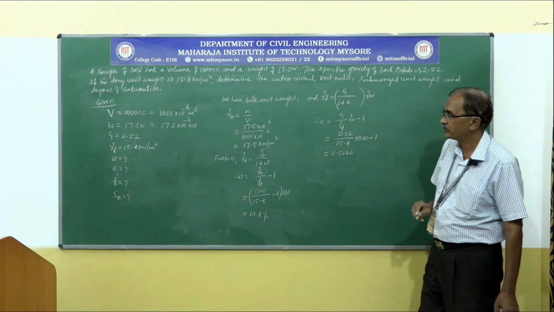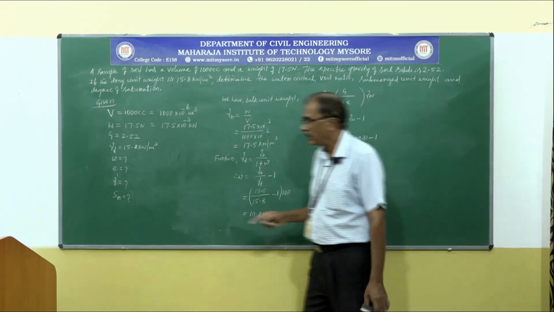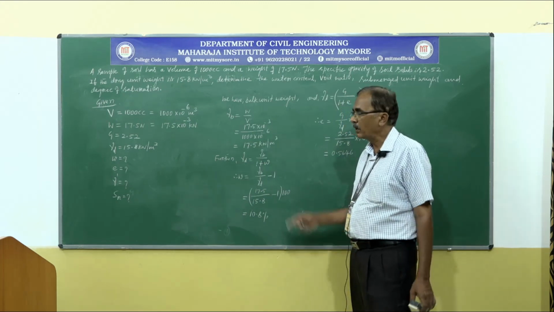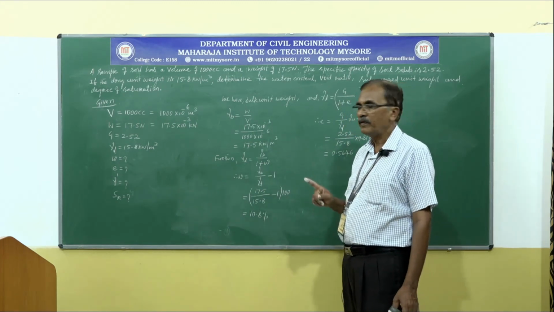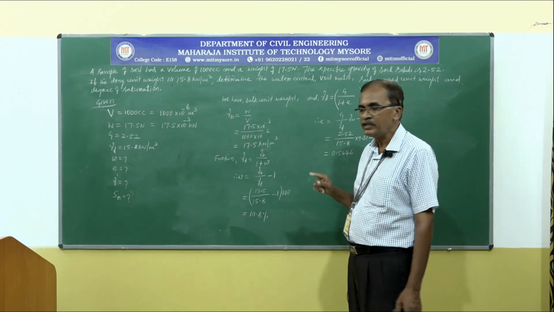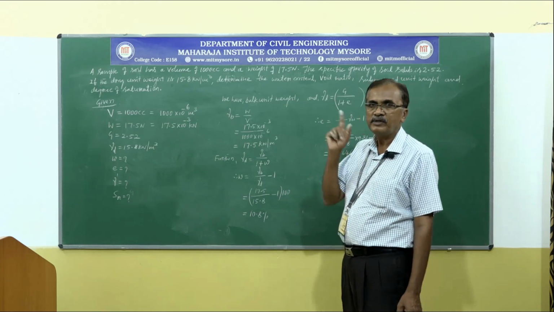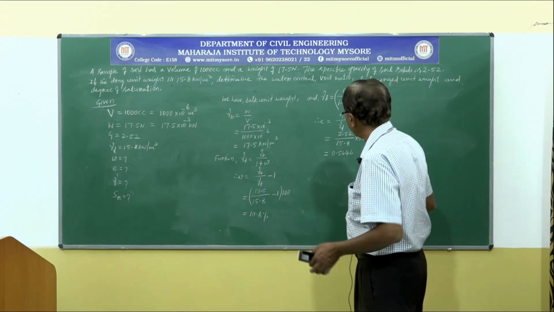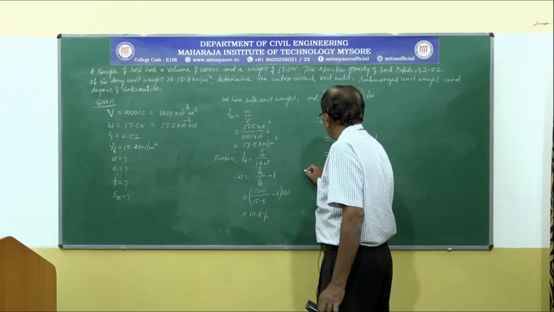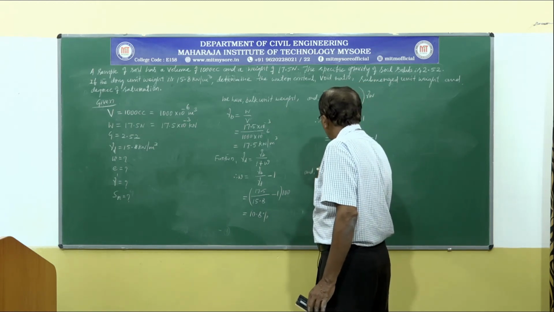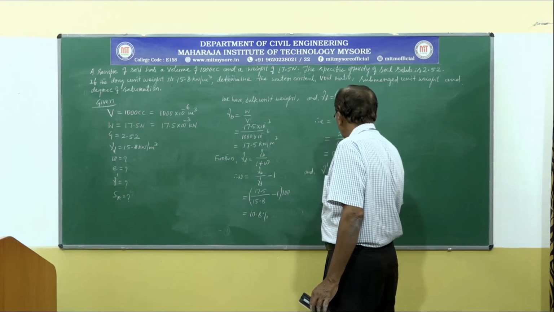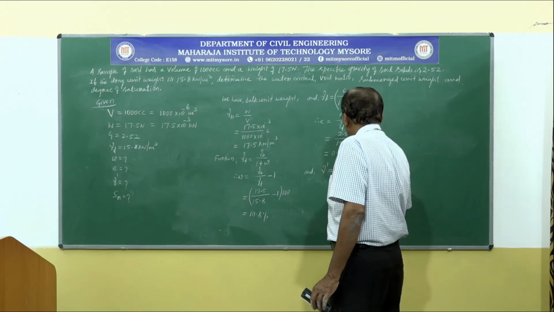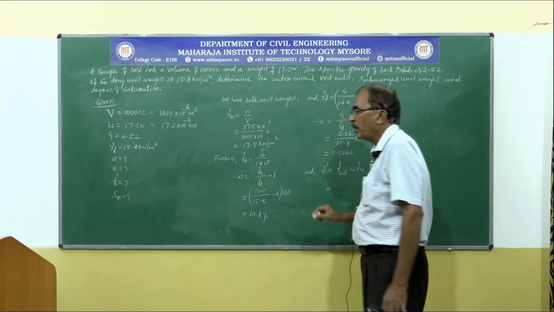This is void ratio. Next, it is asked to calculate the submerged unit weight. Submerged unit weight, again we have a relationship. Submerged unit weight is equal to saturated unit weight minus gamma W, because the submerged unit weight is almost half of the saturated unit weight. Gamma dash, the submerged unit weight, is equal to gamma saturated minus gamma W, that is equal to, we have a relationship